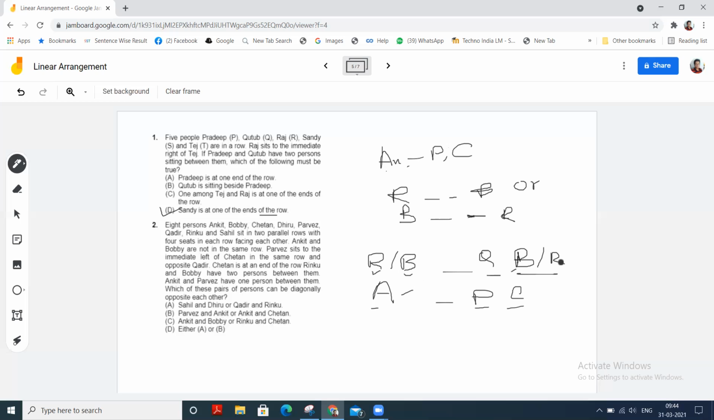Maybe Ankit and Rinku also, but there is no such option. So choice C: Ankit and Bobby, or Rinku and Chetan. Check it. And if there is another option, Ankit and Rinku or Bobby and Chetan, it will also be right. So these two will be correct for those conditions. Okay. Now go to the next question.